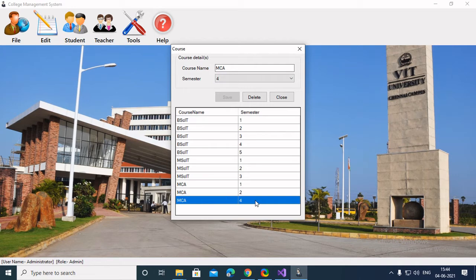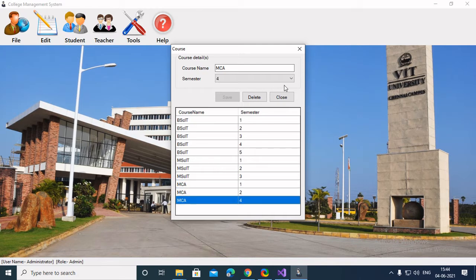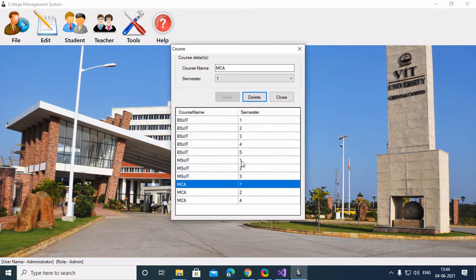I've also tried many times adding some other courses with respect to other numbers. I also tried MCA with 1 semester, 2 semesters, 4 semesters. And also to show you, I could also delete the course.